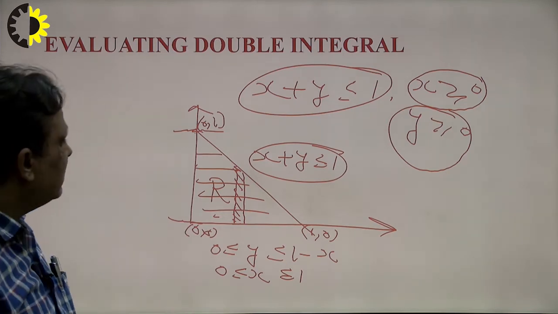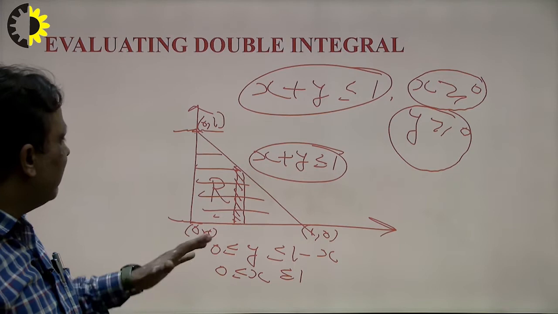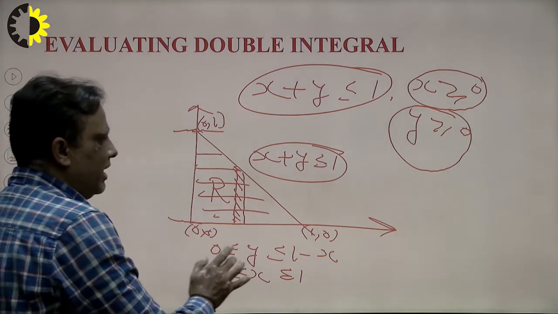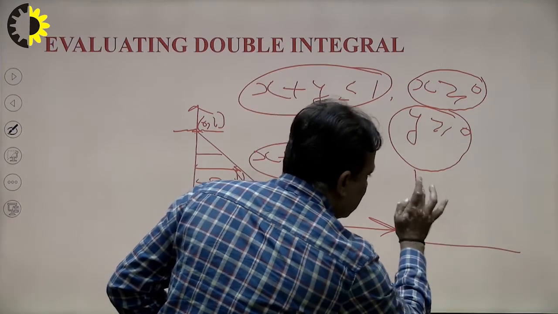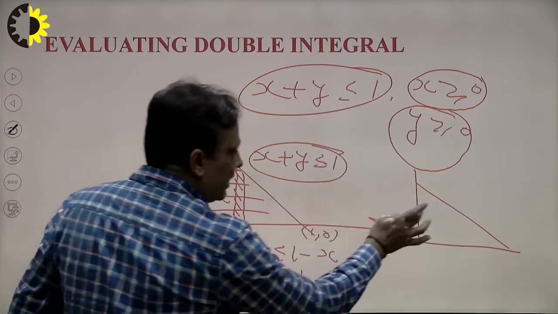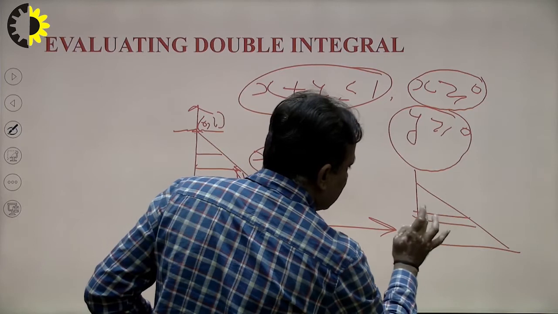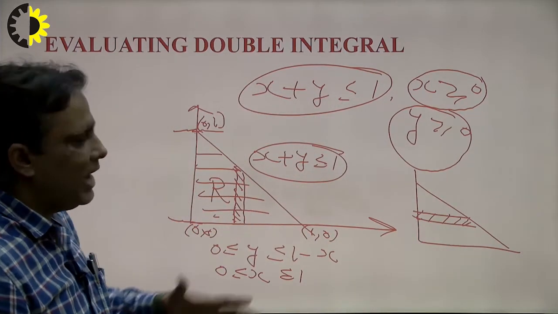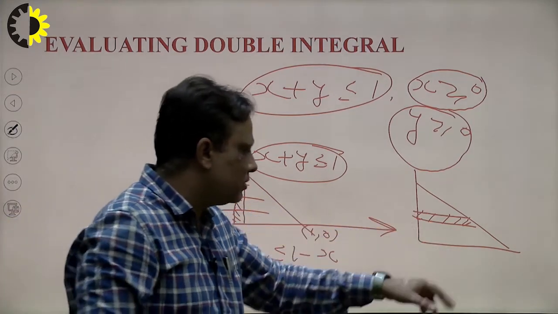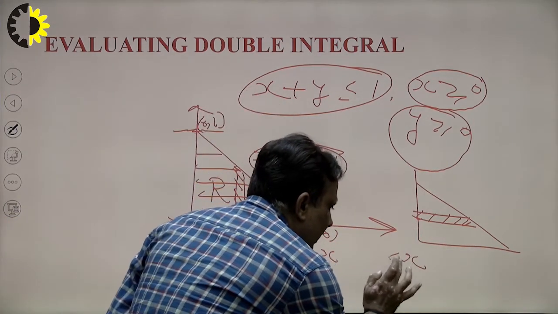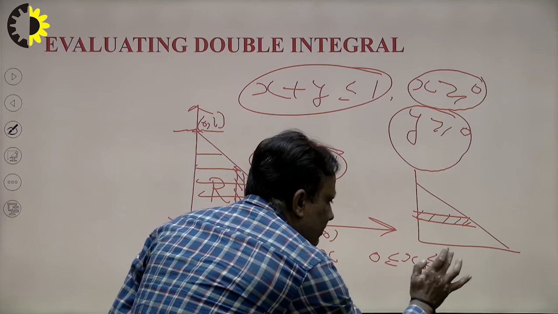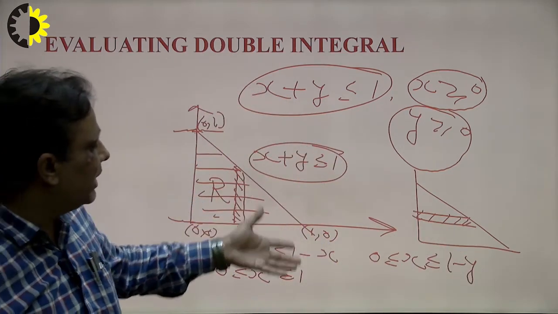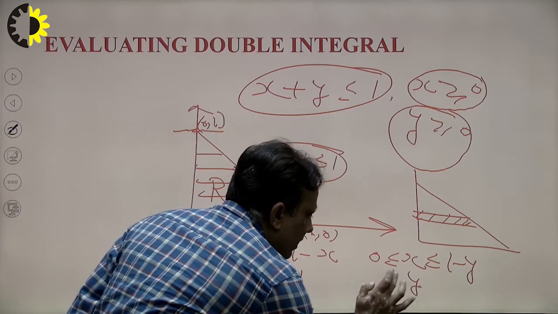graph. Suppose any student says, sir, I want to take the limit of x first. So what will be the criteria here? First we draw the same diagram and consider a strip parallel to the x axis. This is the limit parallel to the x axis. Now first we take the limit of x here, because the strip is parallel to the x axis. So what will be the limit of x? The limit of x will be 0 to 1 minus y, because the upper part touches the straight line. How to calculate the limit of y? And y will be 0 to 1.